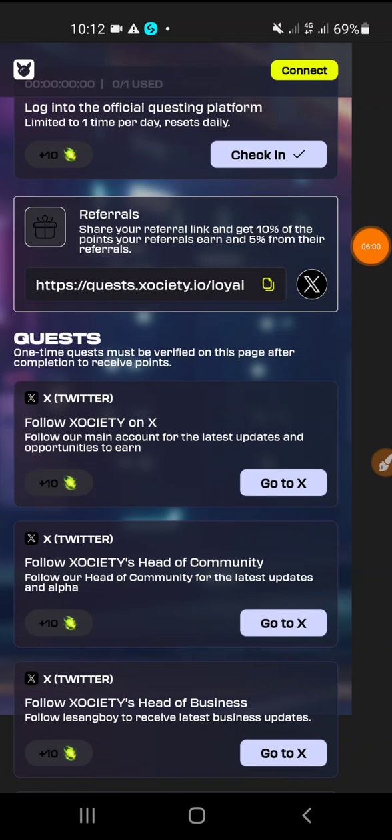After connecting your Twitter and your wallet, this interface will pop up. Go follow them on Twitter and follow Xociety, and whatever else they need you to do, on Twitter or Discord, it doesn't matter.